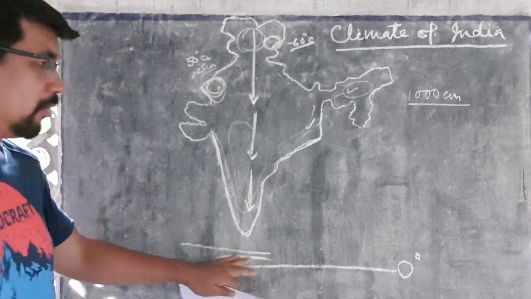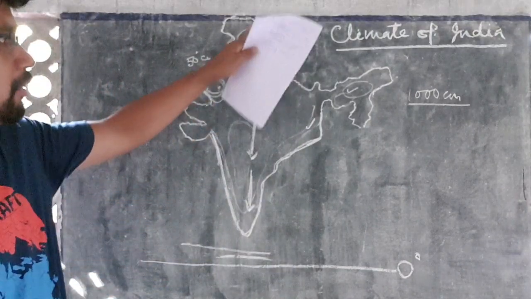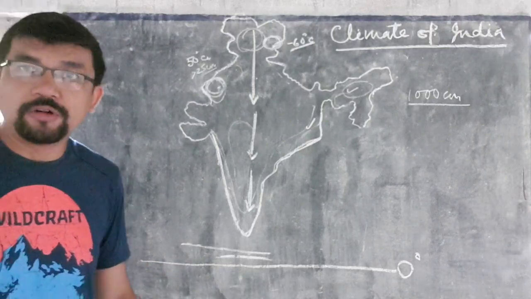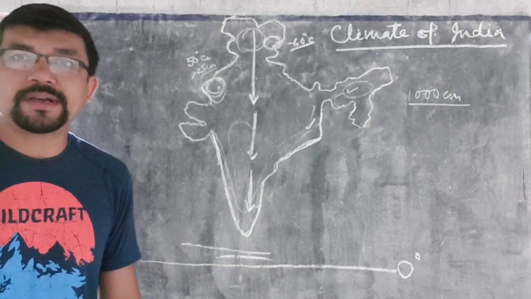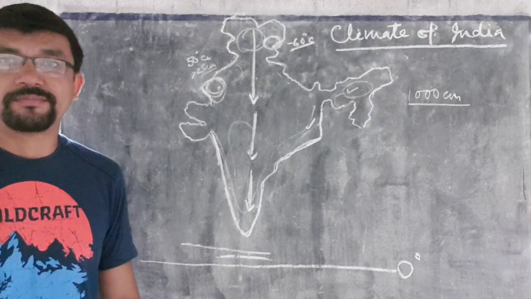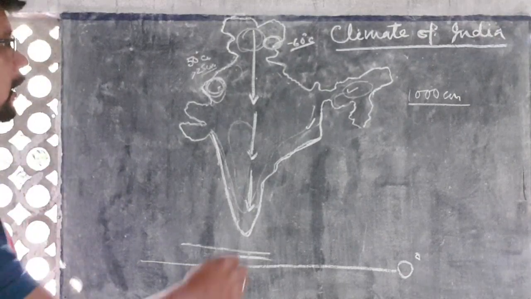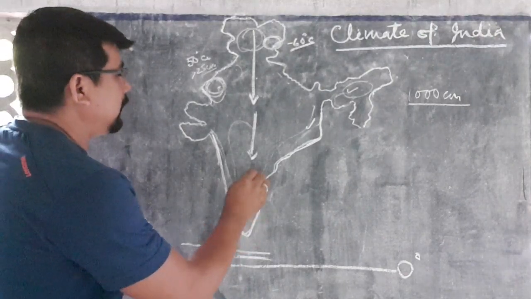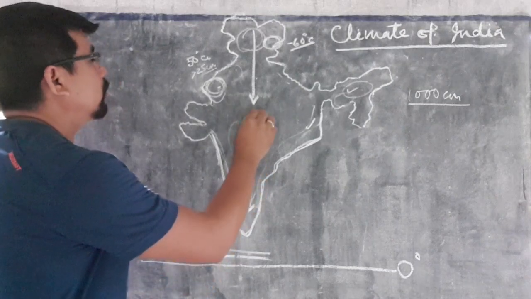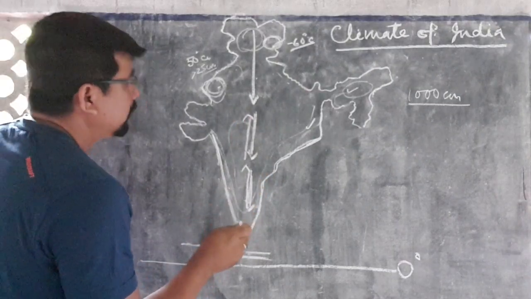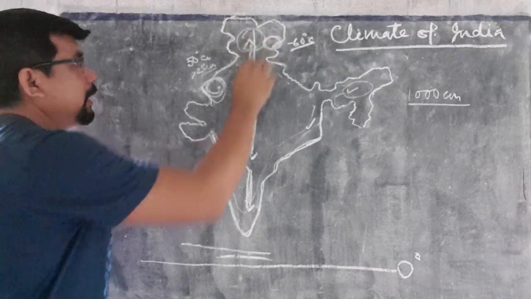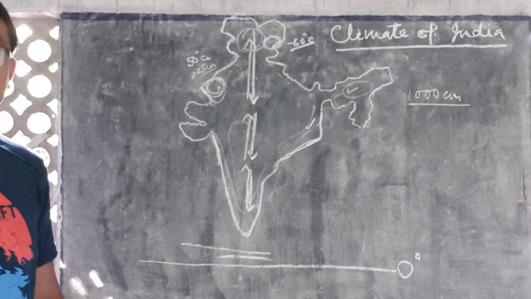And from the equator, in both hemispheres, if we move to the North Pole or the South Pole, temperature is gradually decreasing. Therefore, temperature is gradually decreasing as we move from south to north of India. Okay?